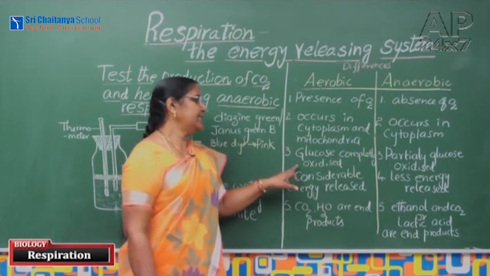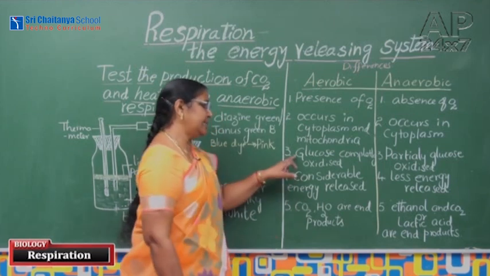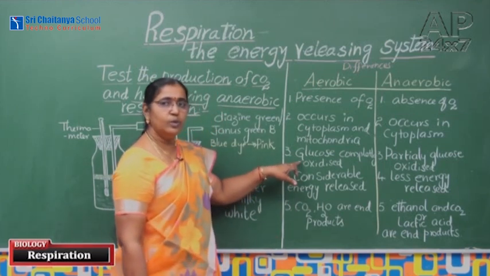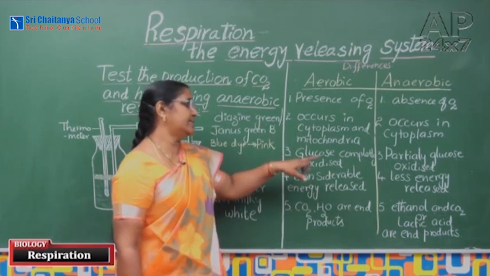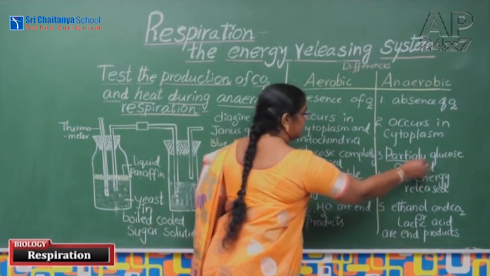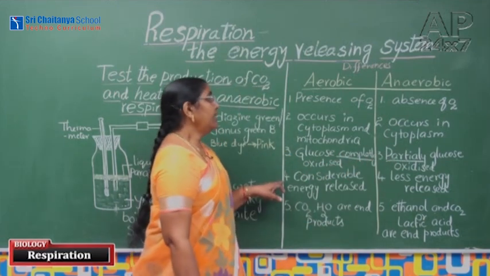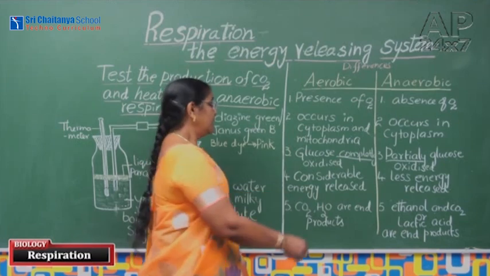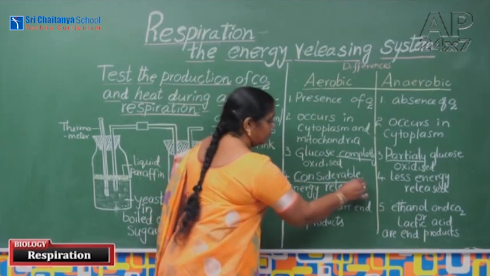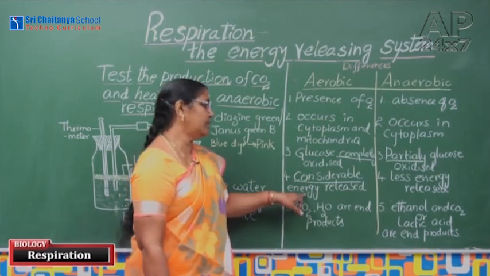In aerobic respiration, the glucose is completely oxidized. Here the glucose is partially oxidized. Here completely, here partially. In aerobic respiration, a considerable amount of energy is released from that glucose molecule.